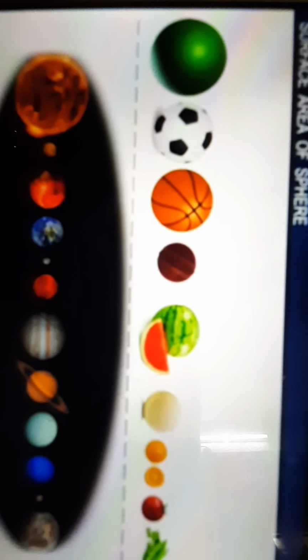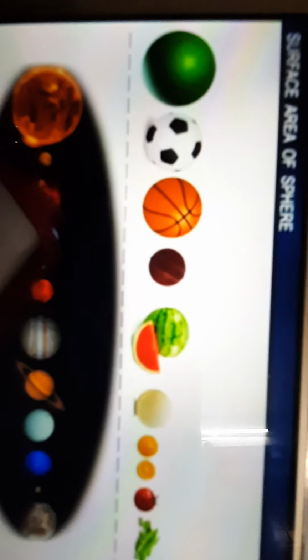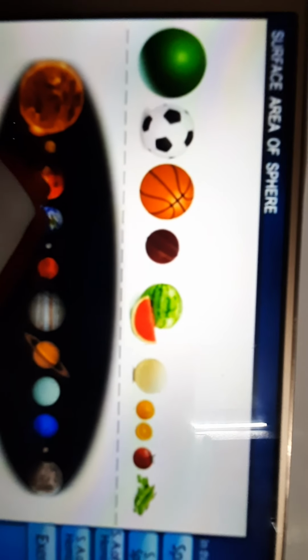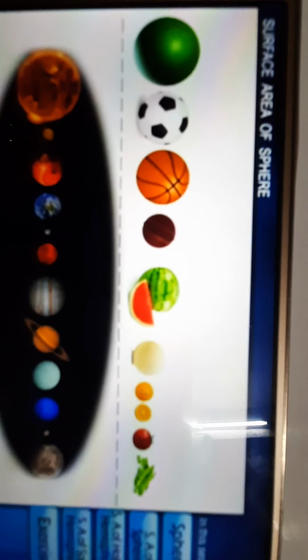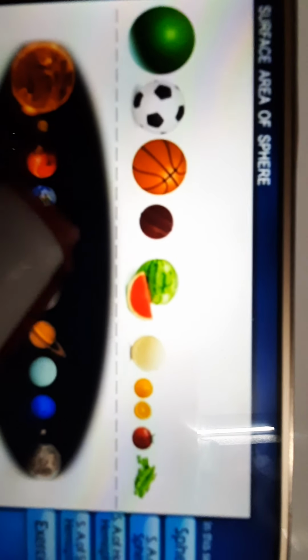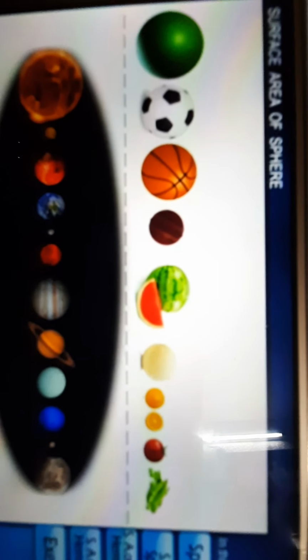And many more solar system objects are spherical in shape. Can you guess what these objects are? Yes, all the planets of our solar system are spherical in shape.